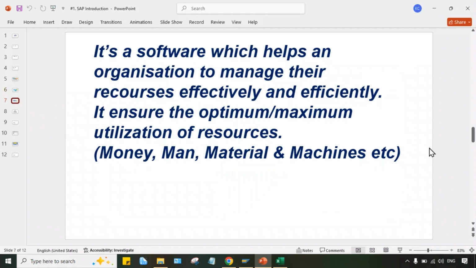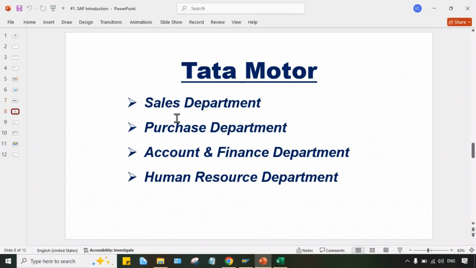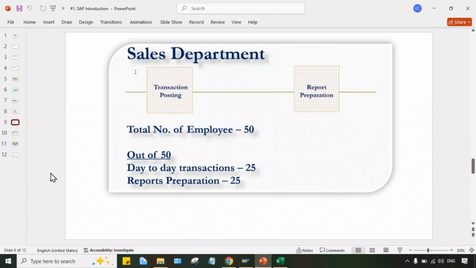Okay. Now I'll just quote a very simple example so that you guys will have a perfect understanding. Okay. So look at here. Here I have quoted the example of Tata Motor. Instead of Tata Motor, you guys can take the example of any other organization as well, Tata Steel, Tata Chemical, or any other organization. Okay. So in Tata Motor, look at here. I have written sales department, purchase department, account and finance department, HR department. So these are the major departments. Okay. Out of these four departments, take the example of any of the departments. Look at here. I have taken the example of the sales department.